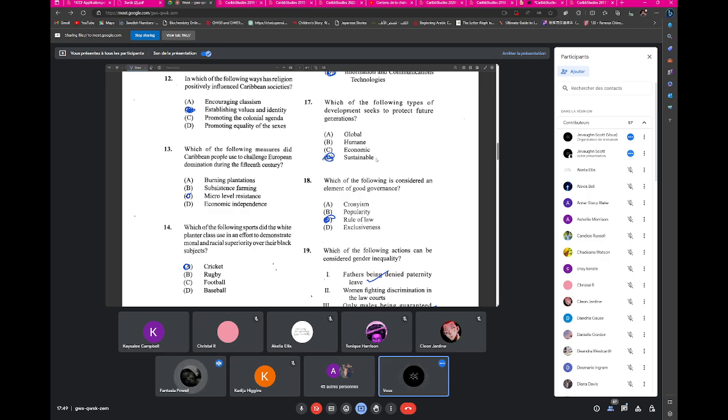Alright, so this question is in another paper. However, the only thing that changed is it's not 15th century but 16th century. Would it have been the same answer? 16th century would have been 1500s, which would have been before slavery. Yeah, I believe so. Because the encomienda system would have continued until the late 1500s.